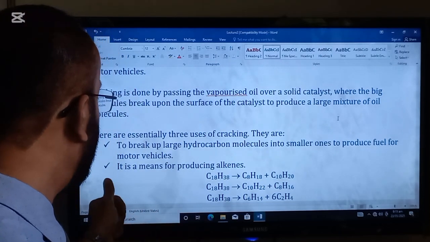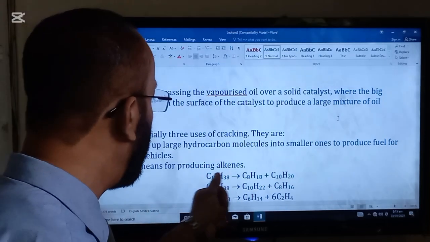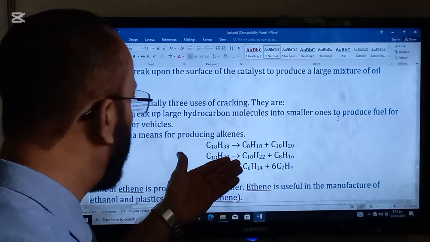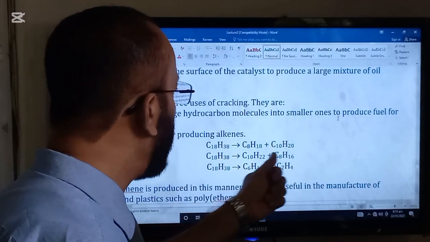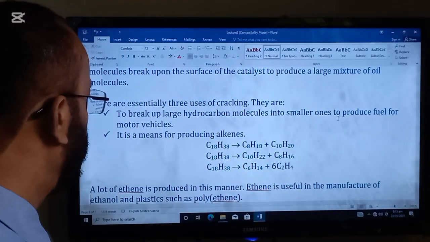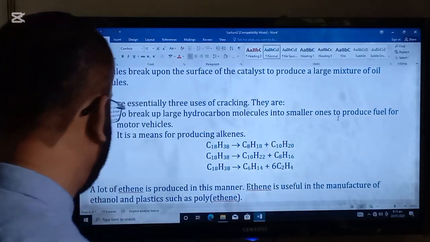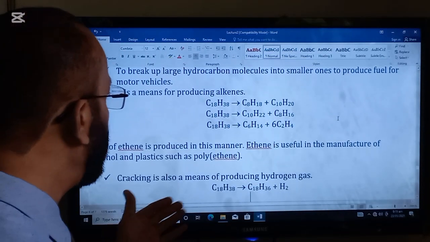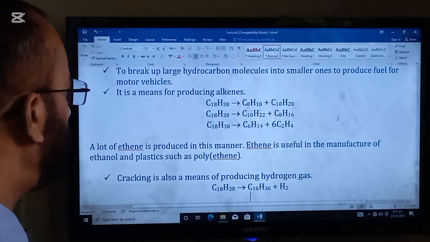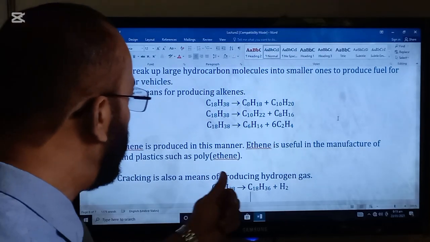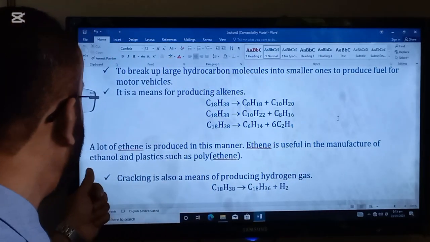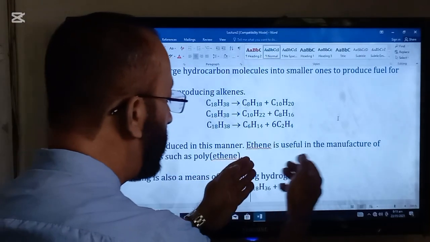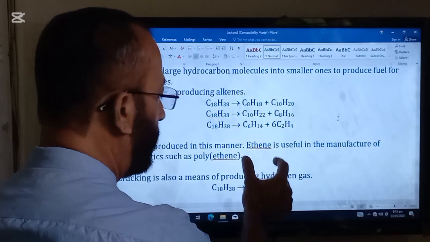The second use is that it is a means for producing alkenes. So when alkanes are cracked, alkenes are produced. Here are some examples. A lot of ethene is produced in this manner. Ethene is useful in the manufacture of ethanol and plastics such as polythene. So these are the uses of ethene.